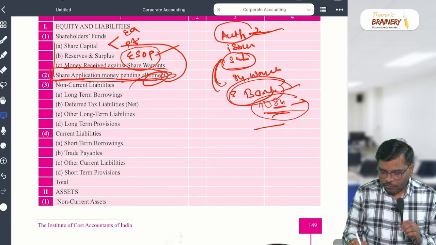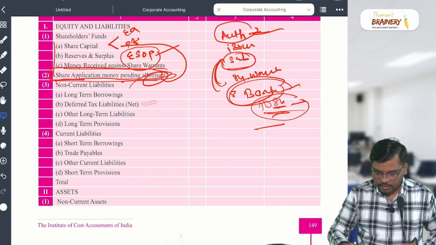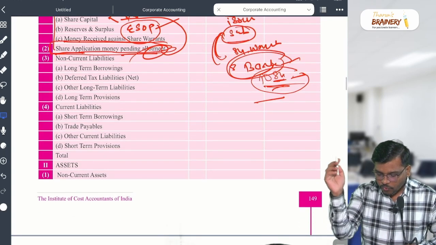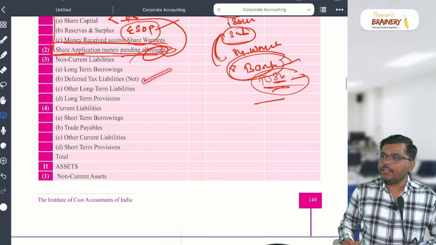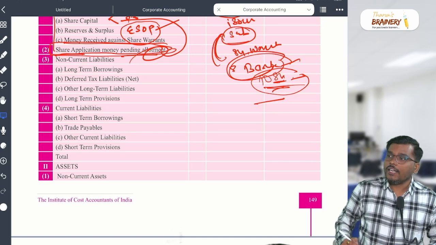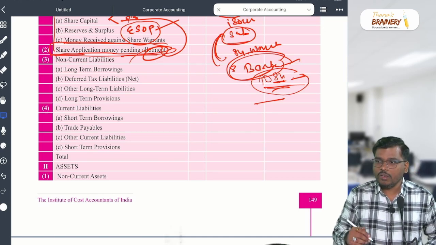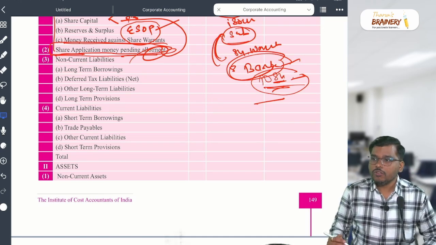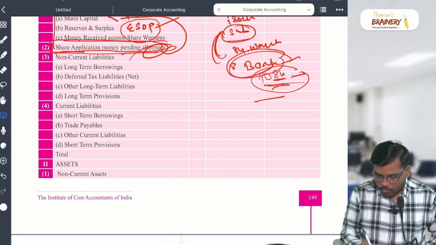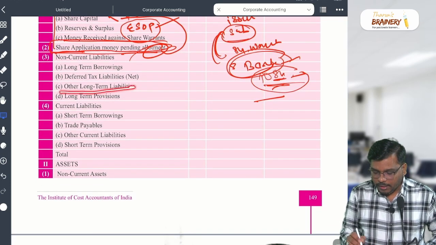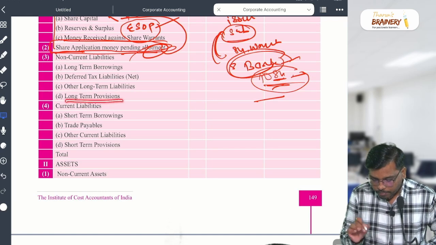Next, deferred tax liability. We will discuss it later. For the financial accounting students, yesterday we discussed what is deferred tax asset and what is deferred tax liability, under Accounting Standard 22, accounting for taxes. Next, other long-term liability and long-term provision.